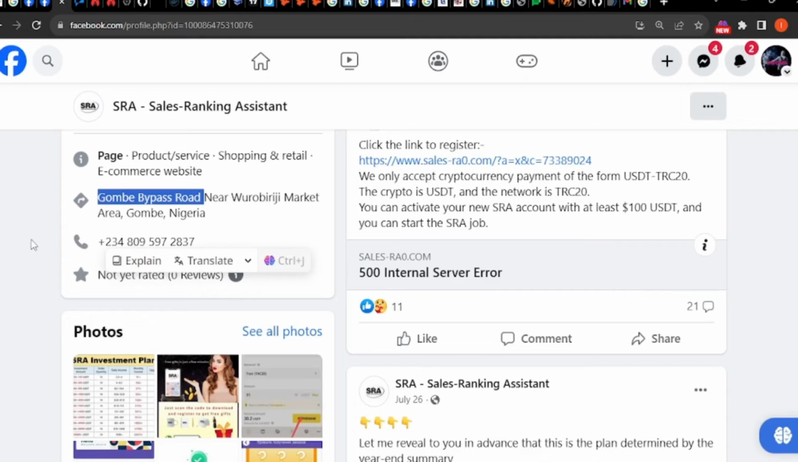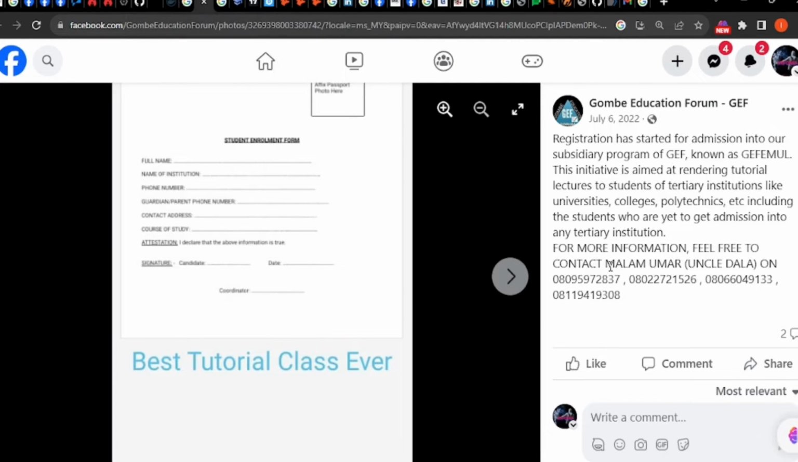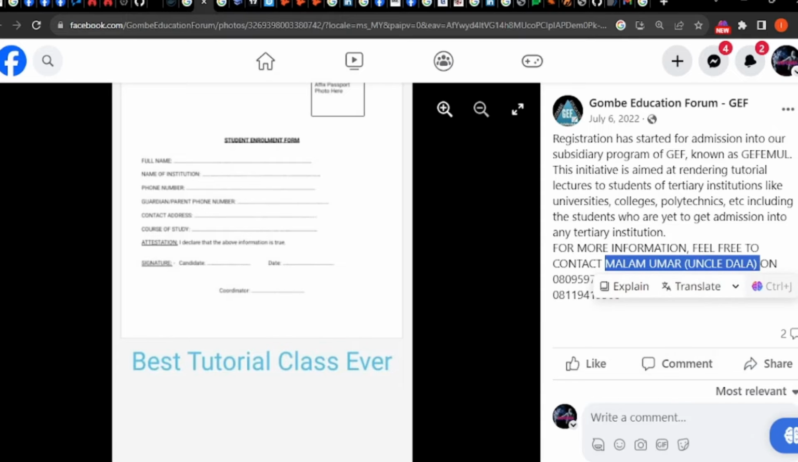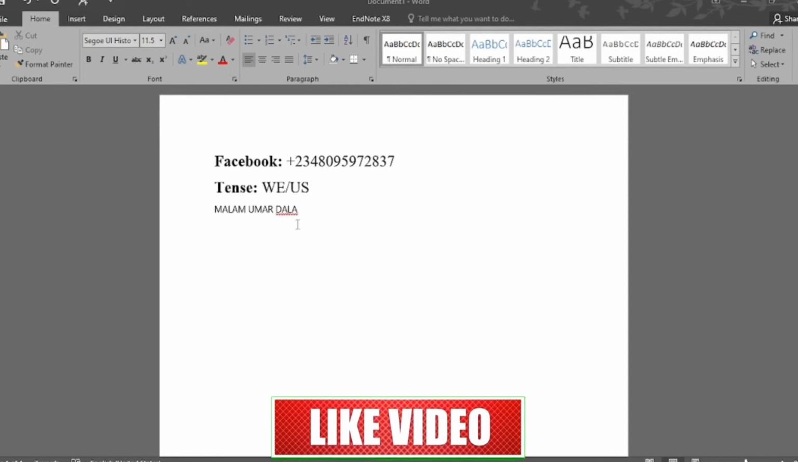That Gombe is the same information found in the details for this group. So it tells me that there is already a link between the telephone number, the name Gombe, and SRA in general. The name we have found out from there so far is called Malam Omar Dala. So allow me to put it somewhere down here. This is a possible suspect, Malam Omar Dala.